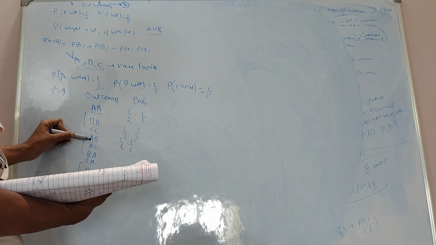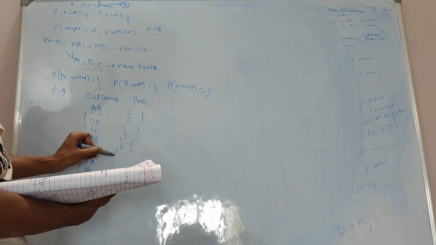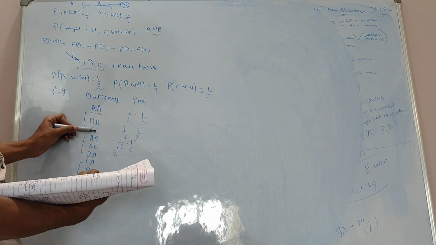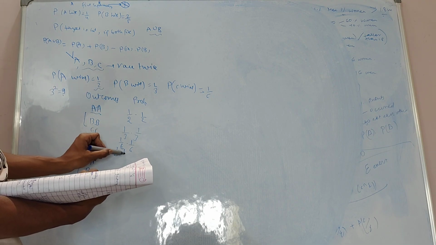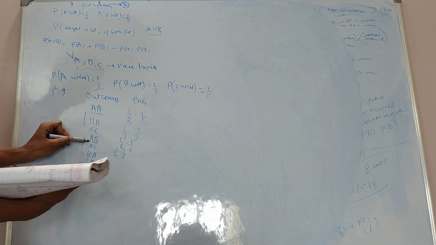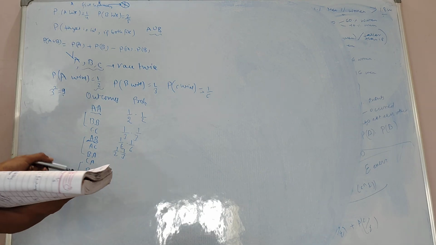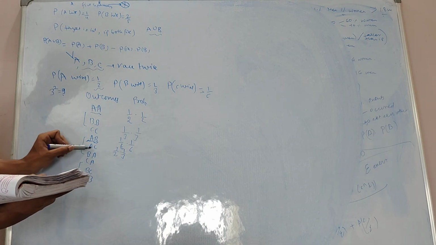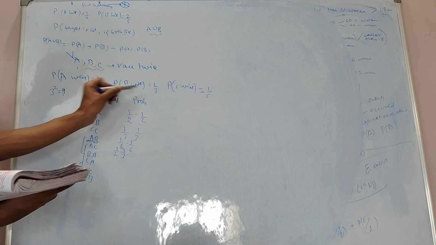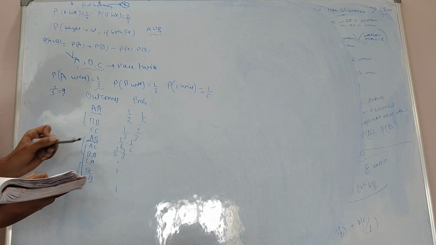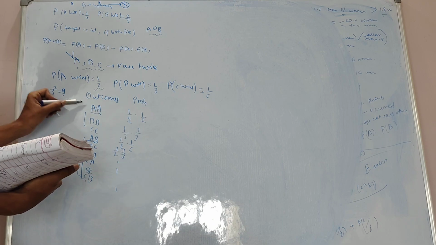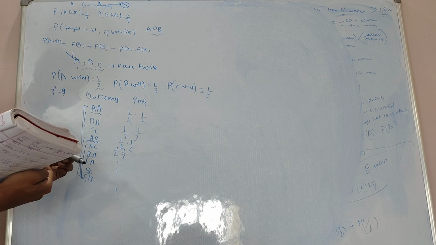Now probability of horse A winning is 1 by 2, and probability of B winning is 1 by 3, so I will multiply. Since this is a simultaneous event, it is happening at the same time. Similarly, I will also find this by multiplying them. So this is how I will get my probabilities of these outcomes, right?